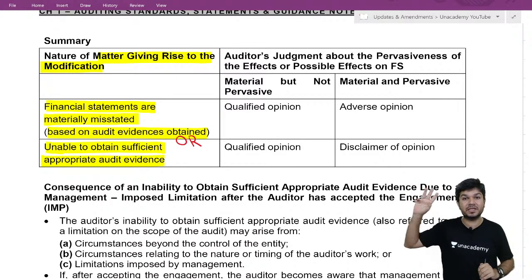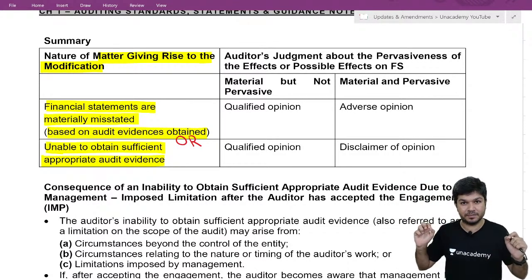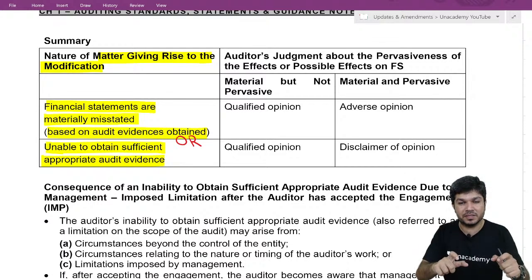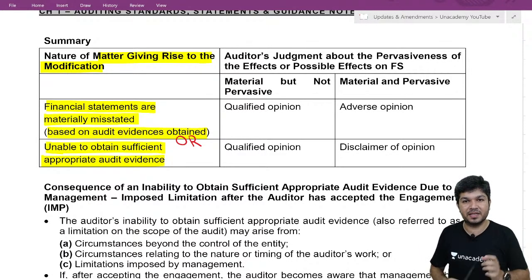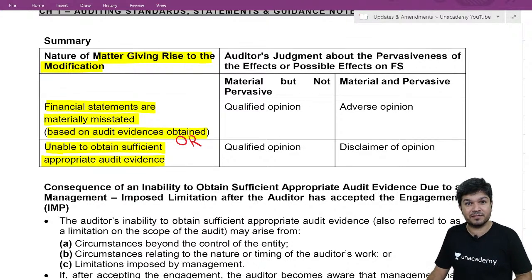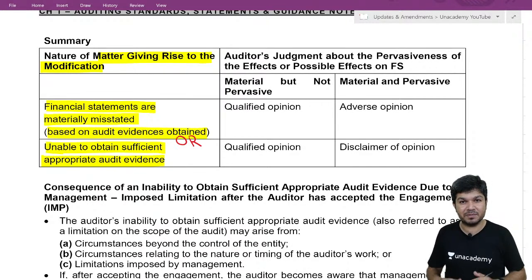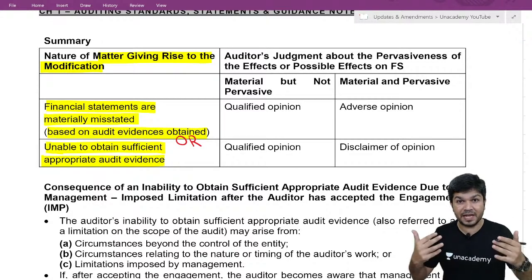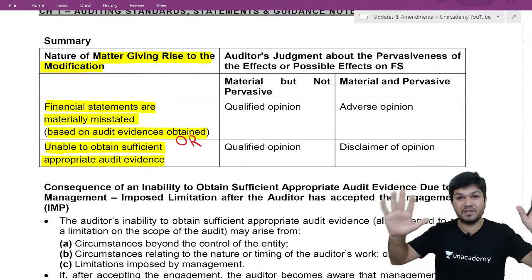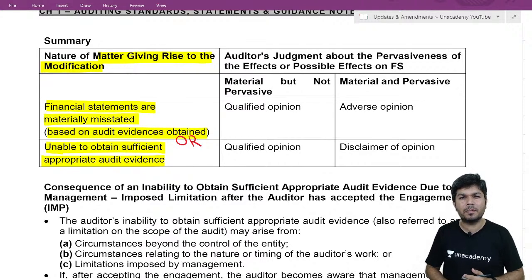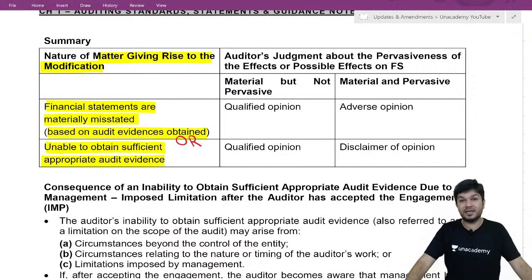Sir, which one to be given when? It depends on the effect or possible effect of this. Okay, I have a question. If I have checked the financials and they contain a material misstatement, can I say I know the effect? If I checked the financials, I know what is wrong, I know the effect. If I'm unable to obtain evidence, can I say we have not checked?